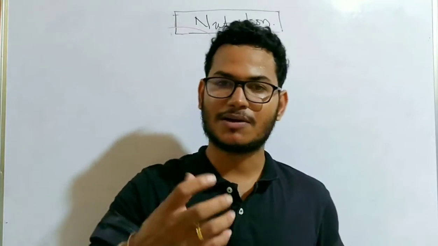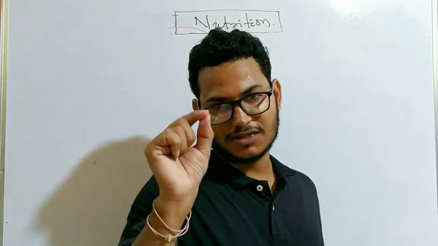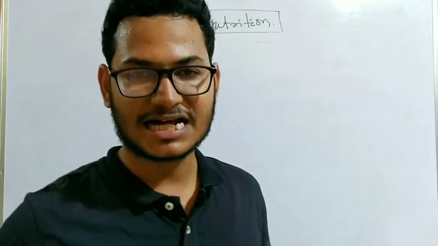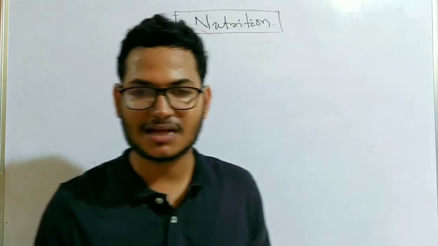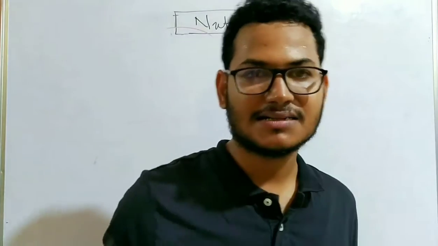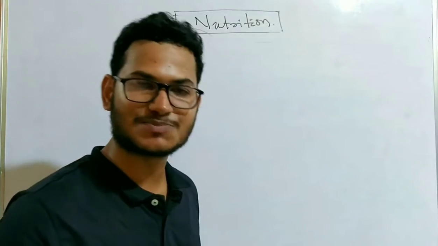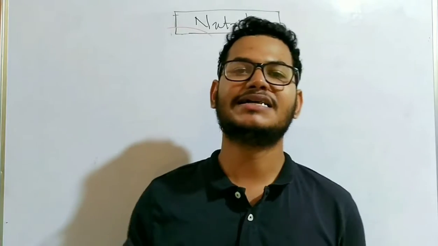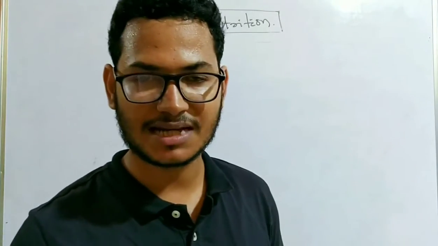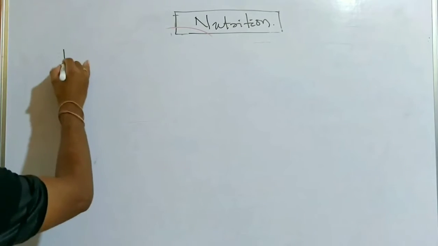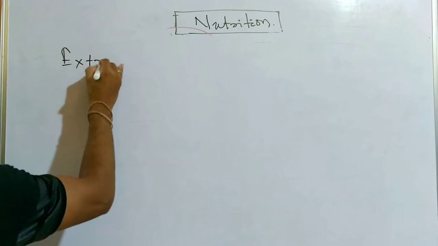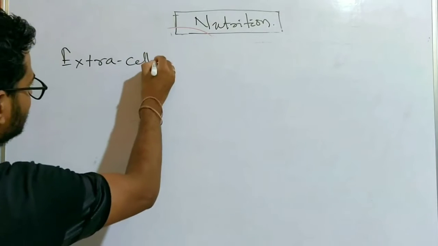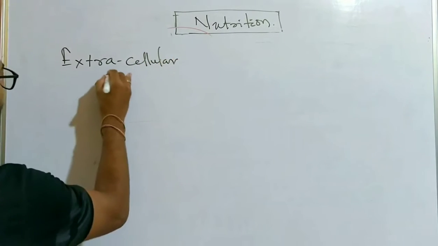We are multicellular complex organisms, so our body is very complex. The process of digestion takes place outside the cell, not inside a cell. Clear? So the process by which digestion takes place in higher multicellular organisms is extracellular digestion.